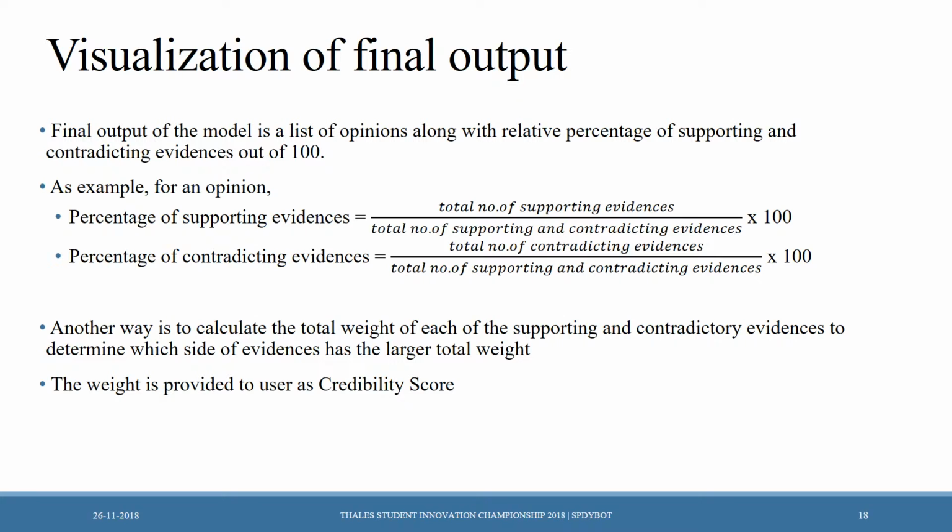Another way is to calculate the total weight of each of the supporting and the contradictory evidences to determine which side of evidences has the larger total weight. The weight is provided to the user as a credibility score.